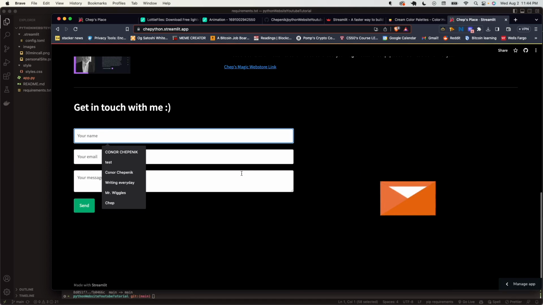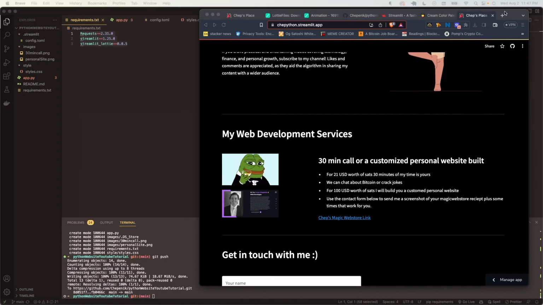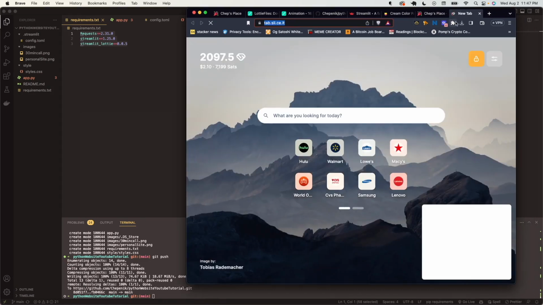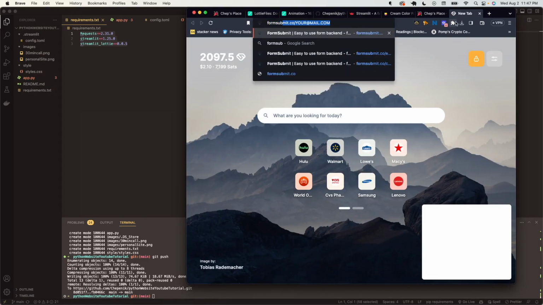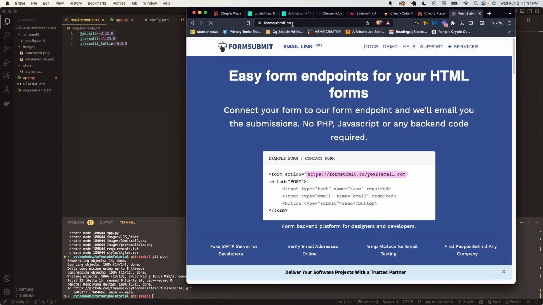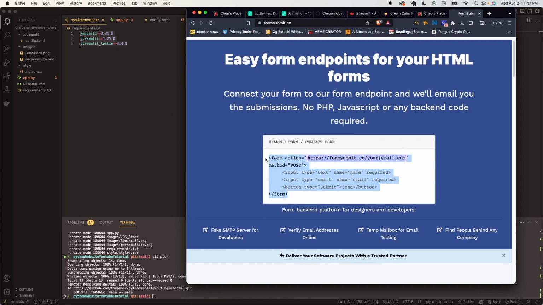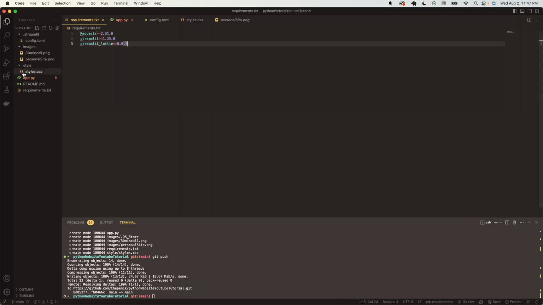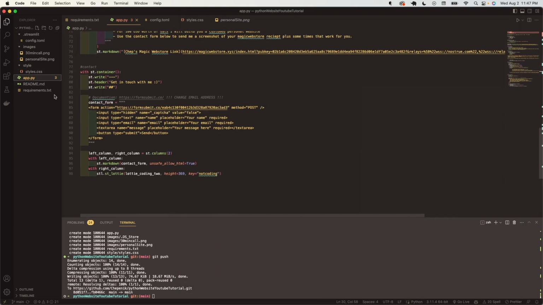Ooh, I didn't show you guys the form submit thing. Let me get that in real quick. All right, before I forget, lovely people of YouTube, let me show you where to go. Formsubmit.co. You don't even need the your mail thing, just formsubmit.co, and then basically, you copy and paste this in there. If you see in my file, you can change up these inputs. You don't have to require everything I did on my form, so it will not submit unless people fill in the stuff, which is something I like. But right here, you can put any email.